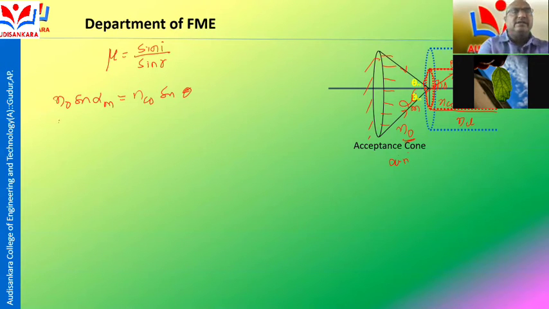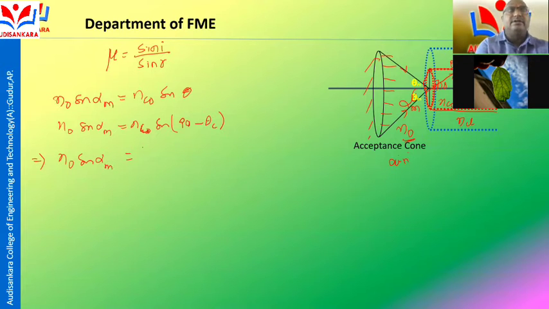That means N naught sin alpha m is equal to NCO sin of 90 minus theta c. According to trigonometry, this is NCO cos theta c.